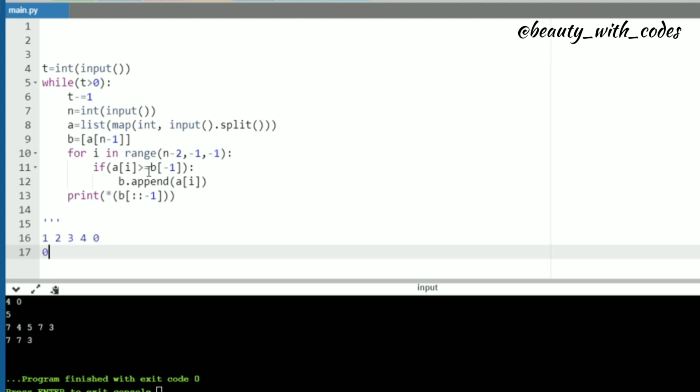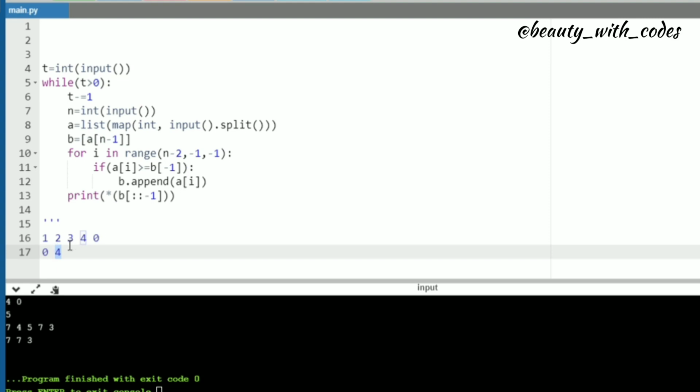So a of I is greater than b of minus 1, isn't it? So 4 will be included in b, fine. Now I will become n minus 3, isn't it? So the third last element. And what is the third last element? It is 3. And when 3 is compared with the last element of b, that is 4, 3 is smaller, not greater or equal, so 3 is not going to be included in b.